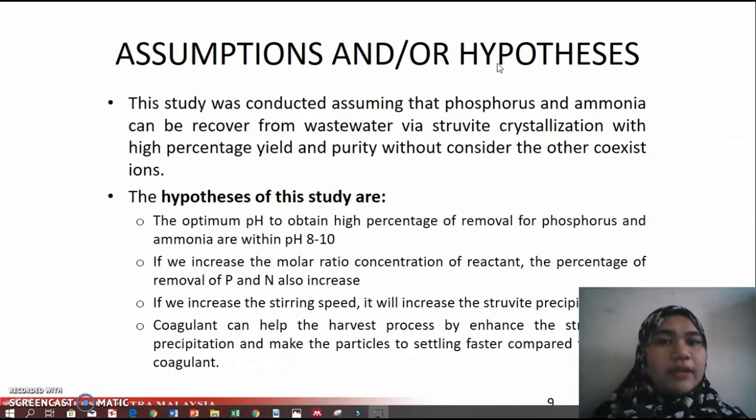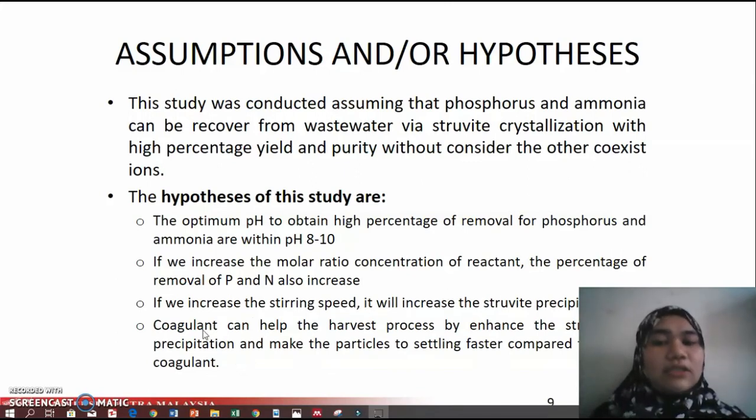So the assumptions and hypotheses that I have made throughout this study are that the optimal pH to obtain a high percentage of removal of phosphorus and ammonia is within pH 8 to 10. And if we increase the molar ratio of phosphorus to ammonia, the percentage of removal of N also increases. The molar ratio of phosphorus is usually magnesium to phosphate. If we increase the stirring speed, it will also increase the struvite precipitation.